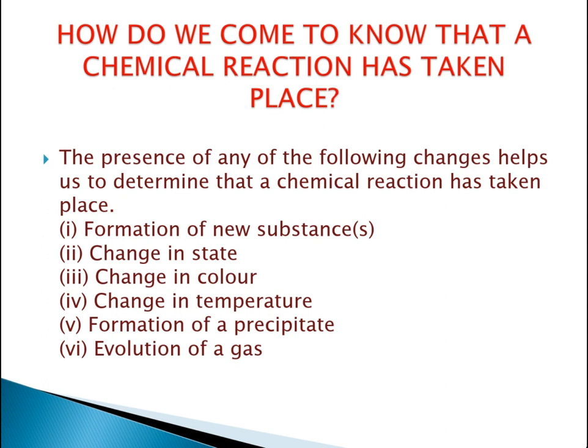The formation of a precipitate means a solid has been left over at the bottom of the vessel or flask, so that is the precipitate. And then evolution of a gas. When a reaction takes place, a lot of heat and a lot of gaseous elements are released. So that is the evolution of a gas.